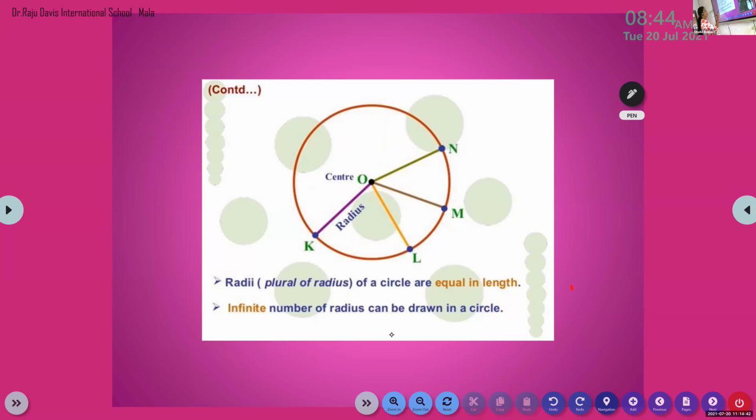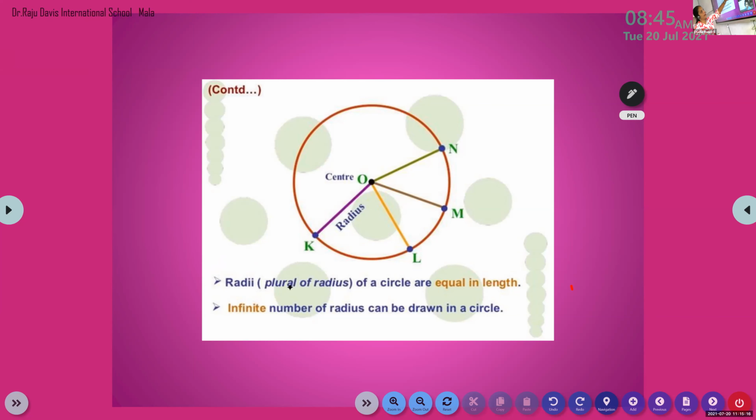Okay, children, you write down. Ma'am, I have a doubt. Ma'am, we cannot name it KO? You can name it, but usually we start from the center. Yes, we should start from the center. Ma'am, should we draw the circle or not? No need of drawing the circle. You just write the words only. Okay, ma'am. Radii is the plural of radius.